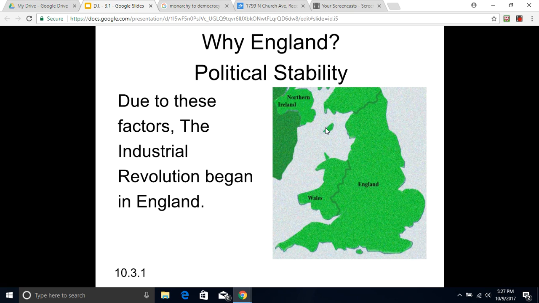Due to these factors, the Industrial Revolution began in England. And like I said, it eventually spread around the world.